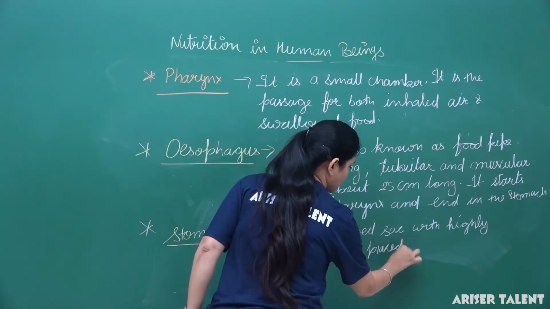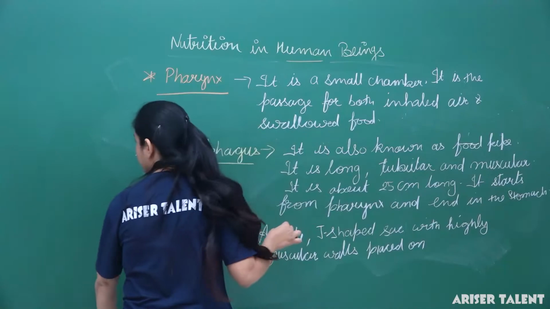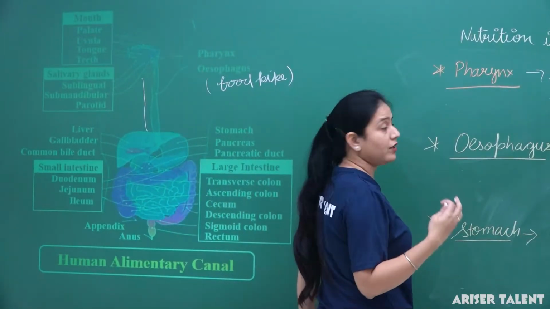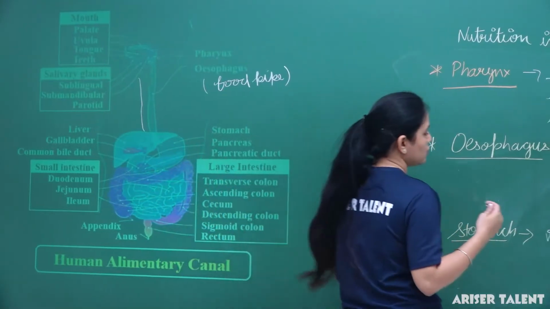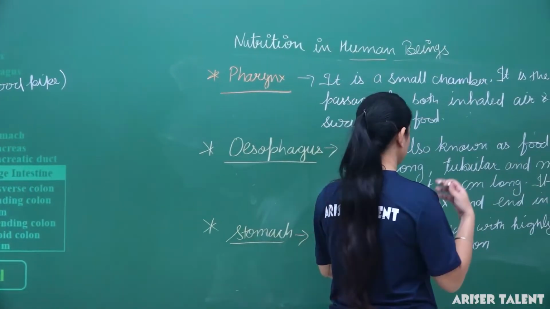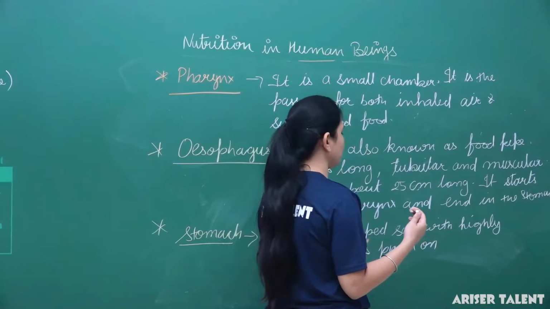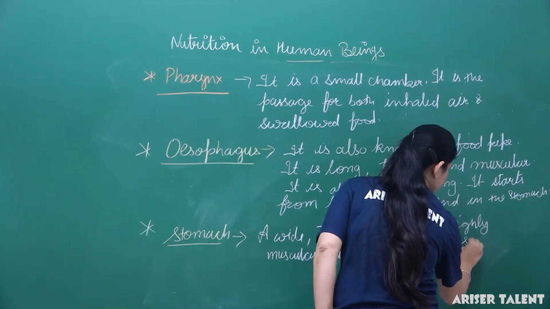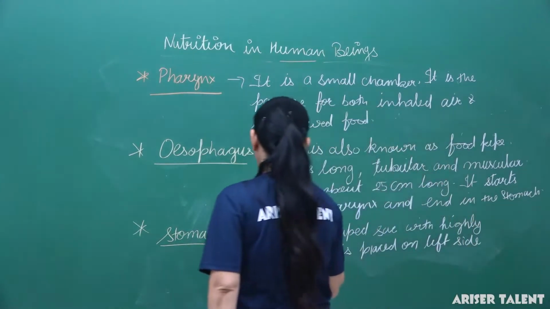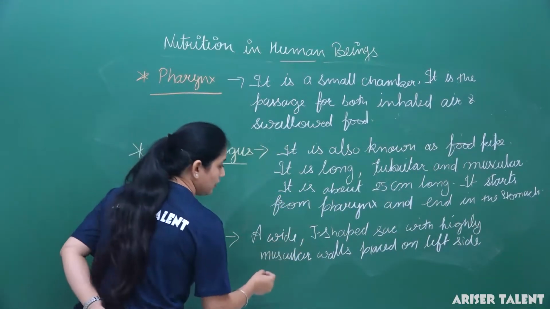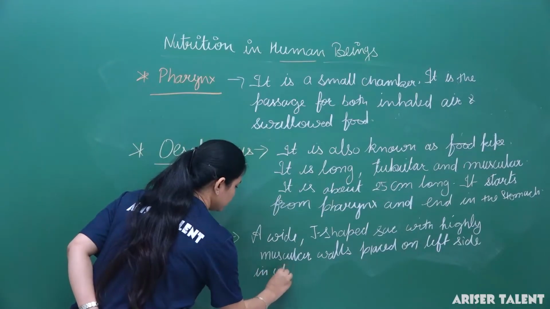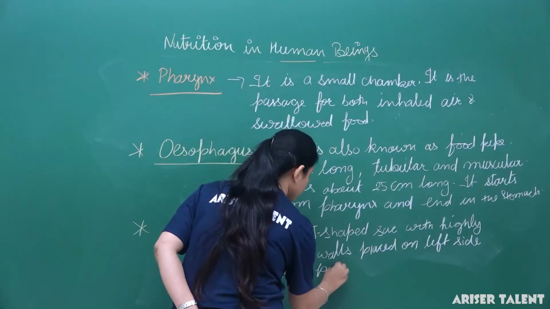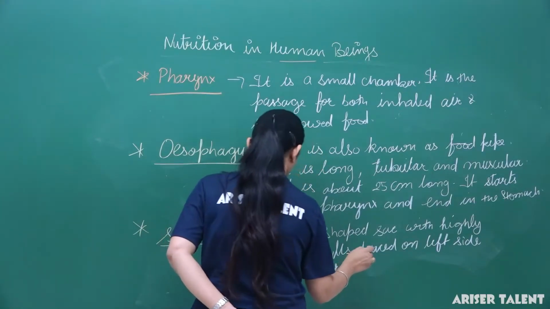It is placed here, we can see it is placed on the left side, on the upper part of the abdomen. Okay, so here we can mention it is a J-shaped sac with highly muscular walls placed on the upper left side in the upper part of abdomen.